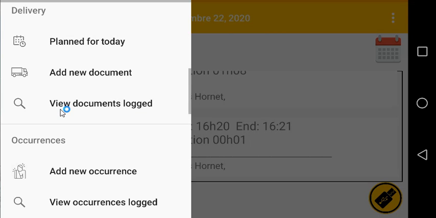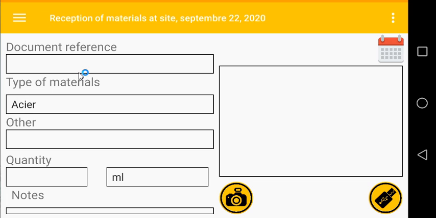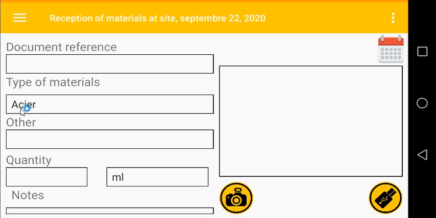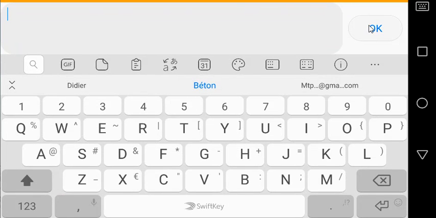Next, we have the delivery of construction and building materials. To add a new document, you can simply add a photograph of the delivery note, or if by any chance the worker has enough patience and time availability to fill in some details about the document, he can always fill in, for instance, document reference, the type of materials that are being delivered, the quantities,